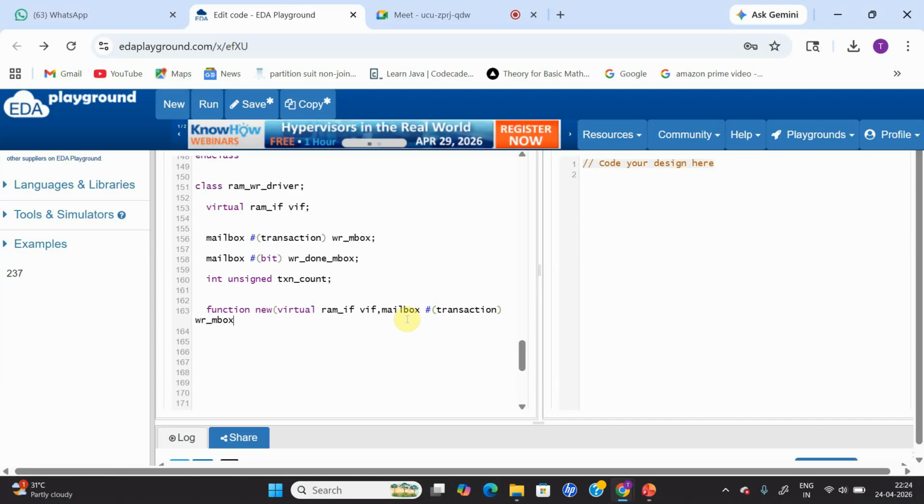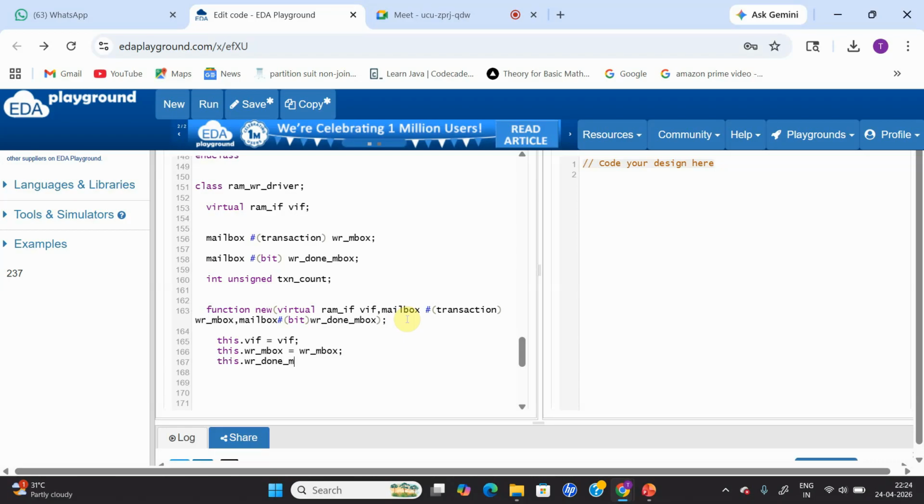That's the new function we are going to have, and also the mailbox handles, write_mailbox and write_done_mailbox. So these are the arguments I'm going to have. After your environment passes them, we are going to copy them locally: this.write_mailbox is equal to write_mailbox, this.write_done_mailbox is equal to write_done_mailbox. And also the transaction count.